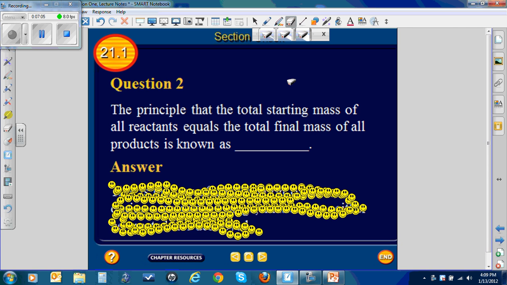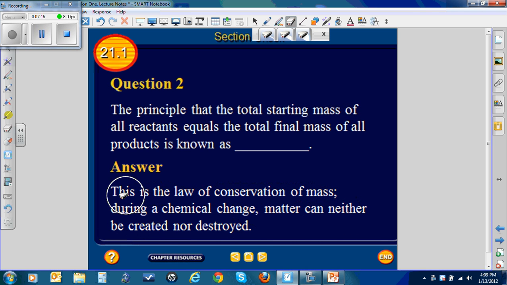Question 2. The principle that the total starting mass of all reactants equals the total final mass of all products is known as the law of conservation of mass. During a chemical change, matter can neither be created nor destroyed.